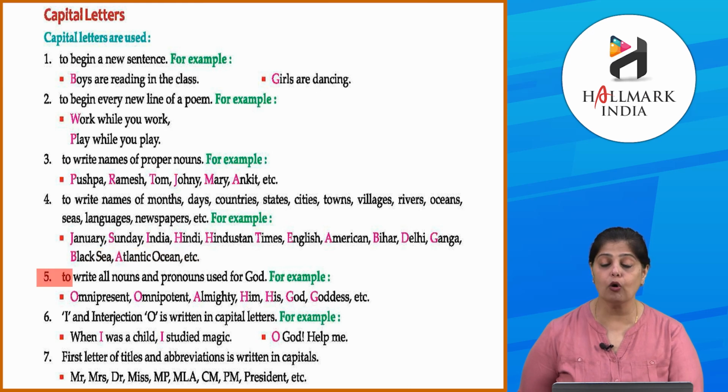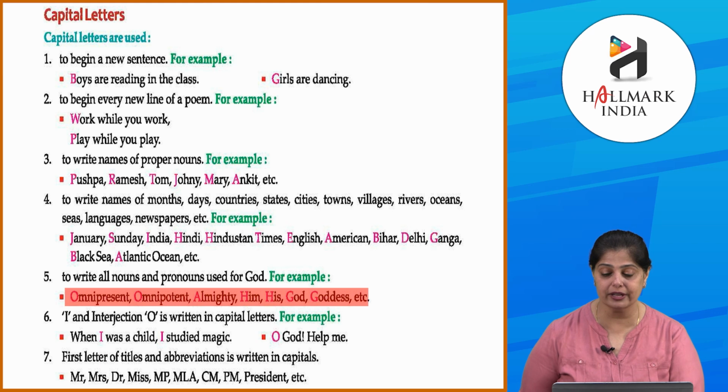Clear? To write all nouns and pronouns used for God. तो God को indicate करने के लिए जो भी nouns या pronouns हम use करते हैं, वहाँ पे हम use करते हैं capital letters, जैसे omnipresent या omnipotent या almighty. Him, when we are talking in reference to God, him, H is capital. His, H is capital. God, G is capital. Goddess, G is capital. Okay.